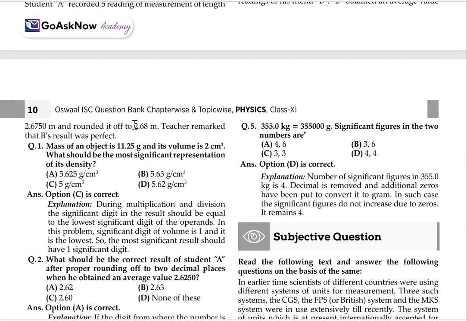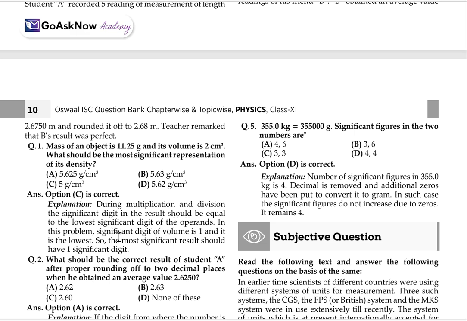The mass of the object is 11.25 gram and its volume is 2 centimeter cube. What should be the most significant presentation of the density? Explanation: during multiplication and division, the number of significant figures in the result should equal the lowest number of significant figures among the operands. We have already discussed the addition, division and multiplication rules.